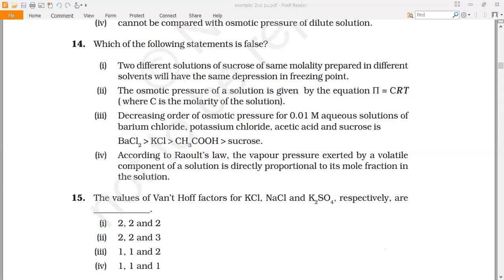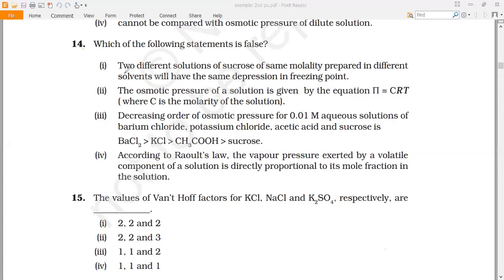In the previous class, we were discussing the NCERT exemplar type 1 questions. We'll continue with it. We'll observe the 14th question. Which of the following statements is false? We need to identify which statement is false here.